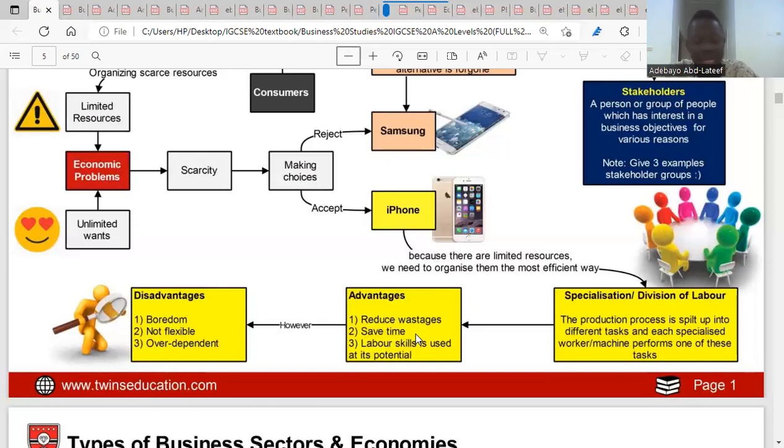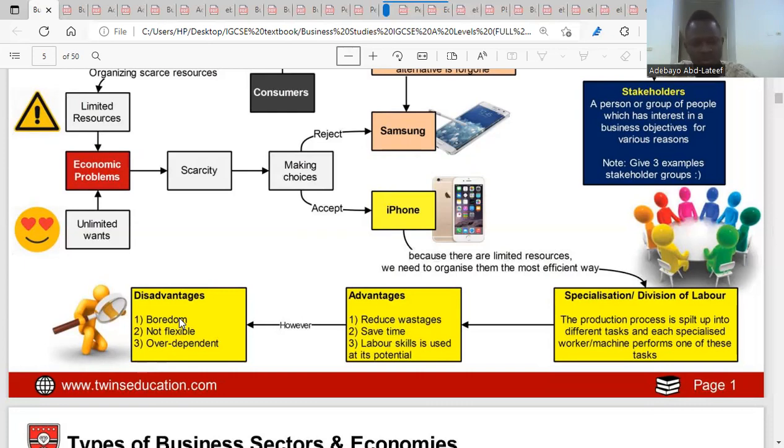But it doesn't mean there are no problems using specialization. There are different problems in specialization or division of labor. Number one, boredom. When you continue to do the same thing every now and then, you get tired, it gets boring to you. As a result of that, you might not be performing at your best. So that's one of the problems about specialization. It could reduce the tempo, it could reduce the quality you used to give.